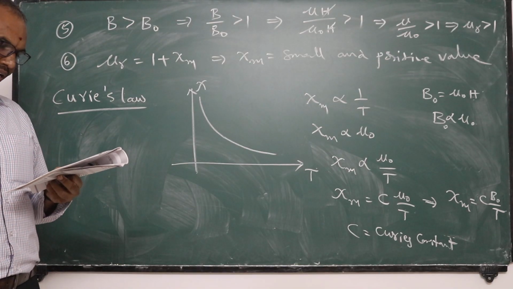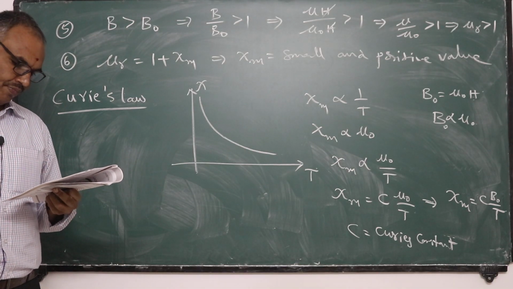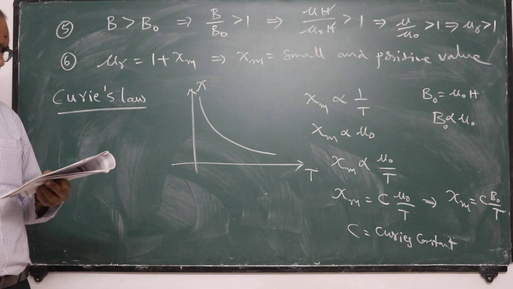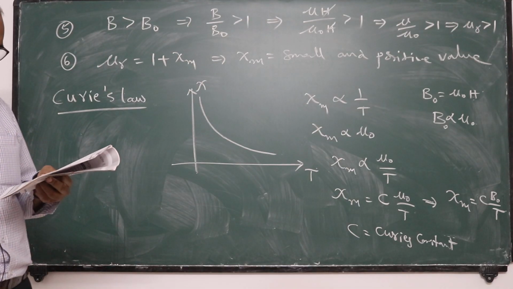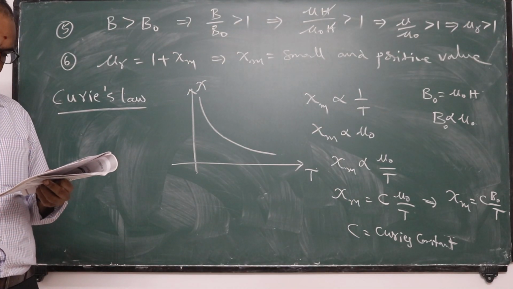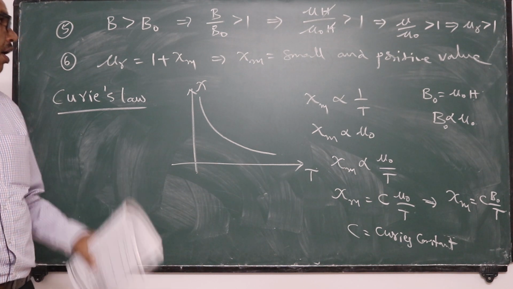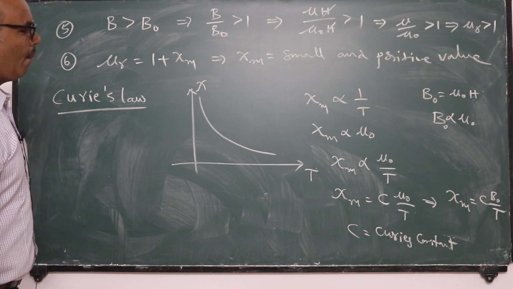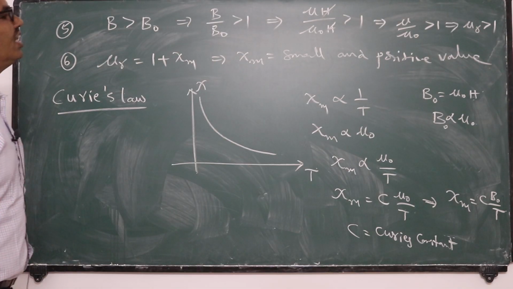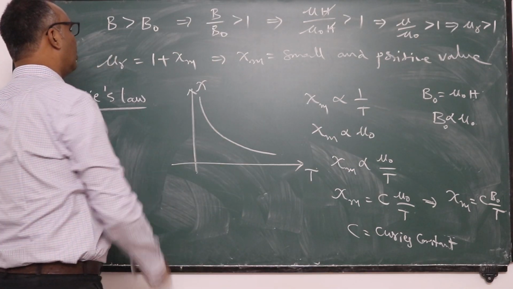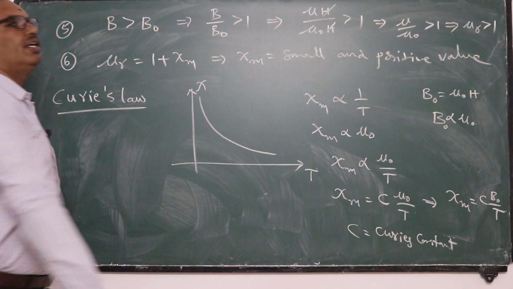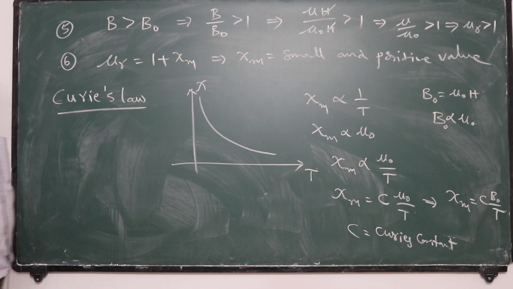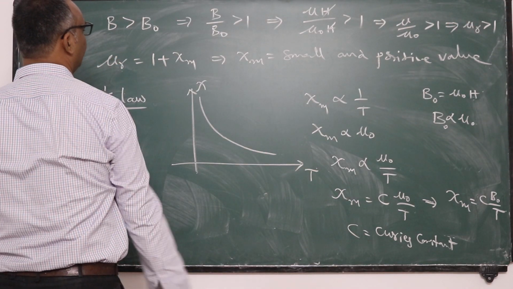So the susceptibility of a paramagnetic substance is inversely proportional to temperature. And it also depends on the nature of the material, because depending on the nature of the material, relative permeability is decided.